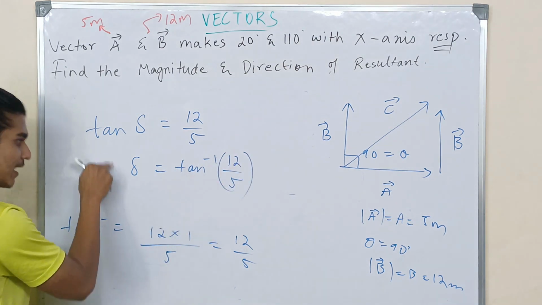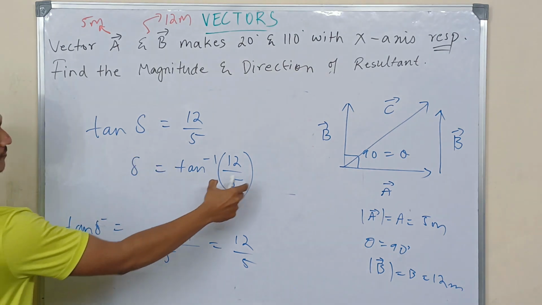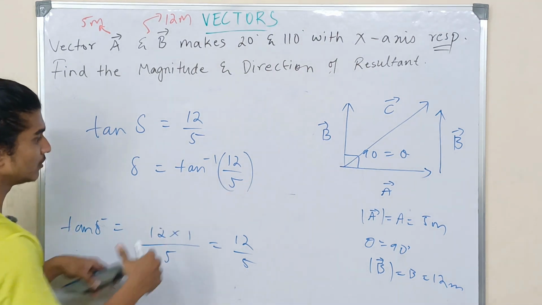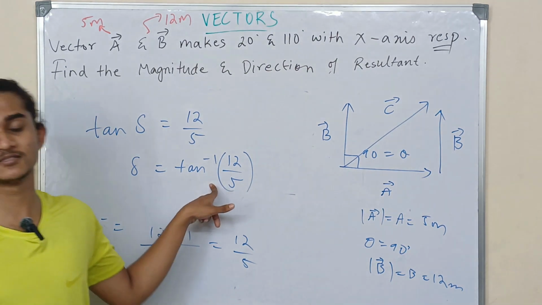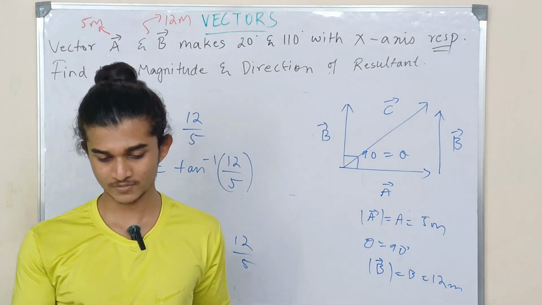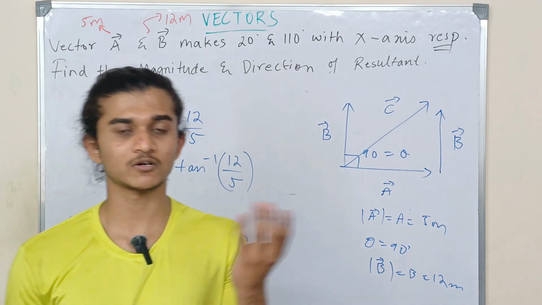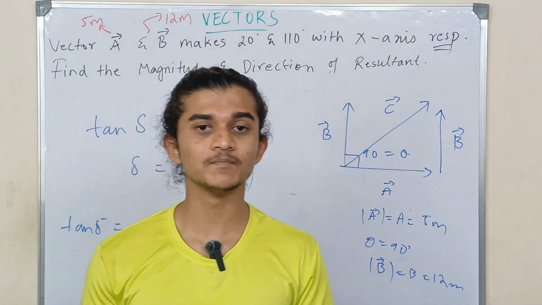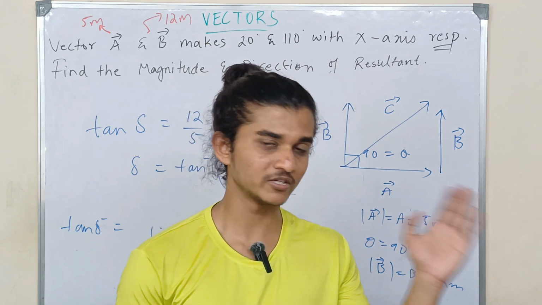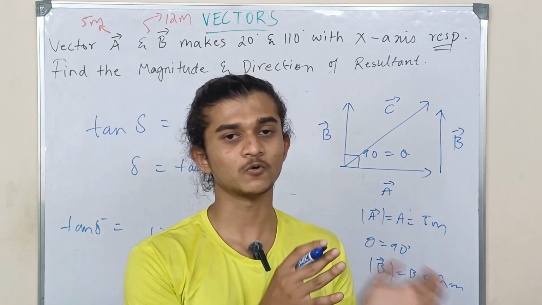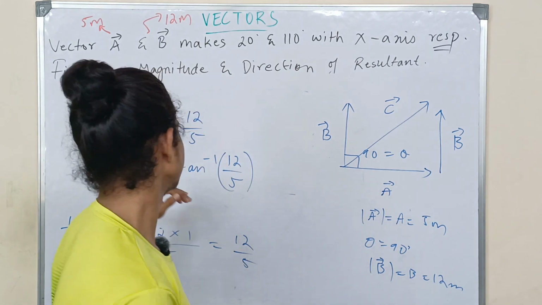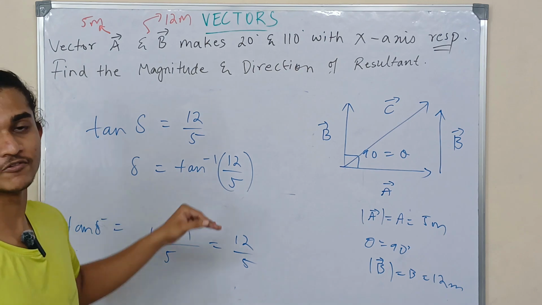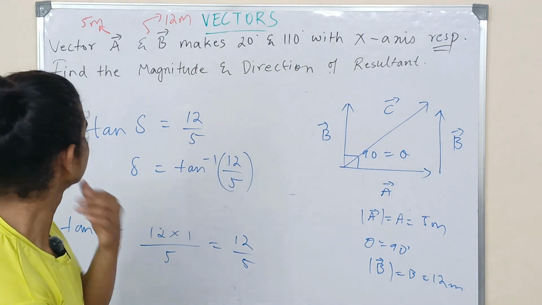If you put this back, you're going to get your tan back. And if you want to find theta using the trigonometric value, you're going to take the inverse. This is called an inverse trigonometric function. You can use the trigonometric table in order to find the value. Use a calculator to find 12 by 5, you will get it in decimals, then go to the table and check which angle it coincides with, which I'm not going to do today. Normally, if you write it till here, they're going to give you the full marks. So no need to worry about the table.